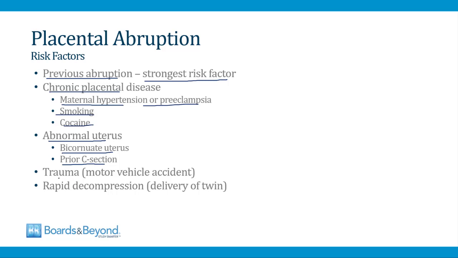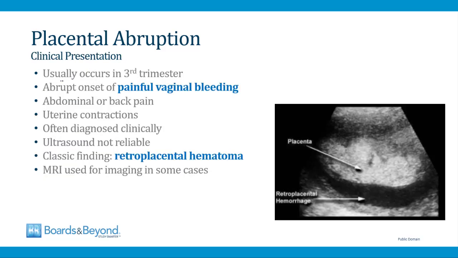You can rarely see a placental abruption caused by trauma, for example, if a mother is in a motor vehicle accident. And then anytime the uterine cavity decompresses rapidly, this can cause an abruption. So for example, when one twin is delivered, the placenta can sometimes detach, which can compromise the health of the second twin. Placental abruption usually occurs in the third trimester, although it can sometimes also happen in the second trimester.